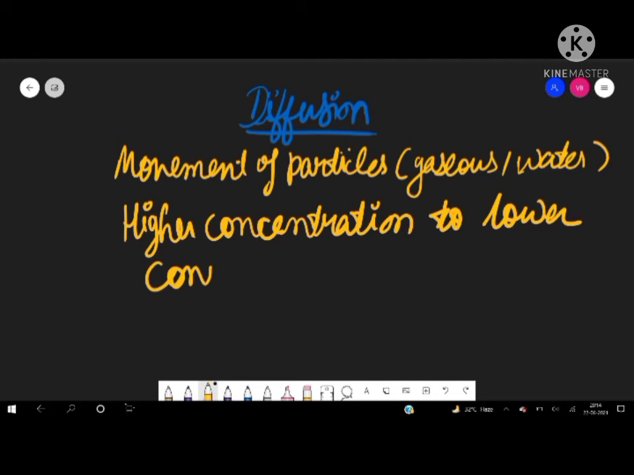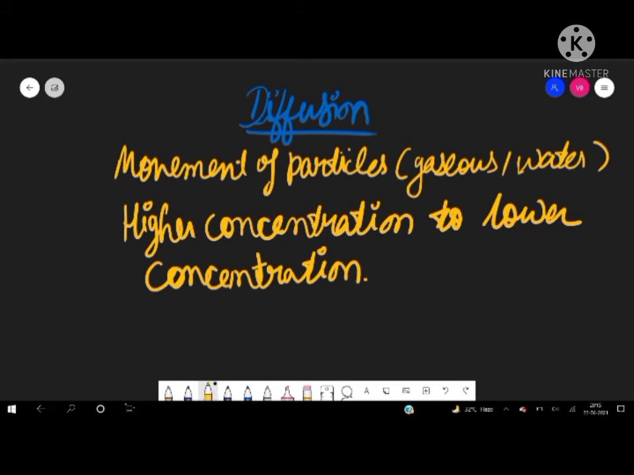Like if you open a Maggie tiffin, a lunch box filled with Maggie, inside the classroom, of course all the students will come to know that someone has opened a lunch box. How? Because gaseous molecules are always moving. They are loaded with the smell of those particles and move to the lower concentration where the gaseous molecules are fewer. This is known as diffusion.